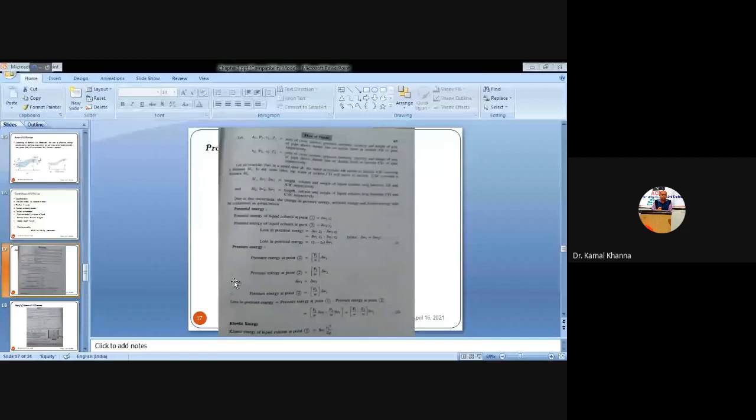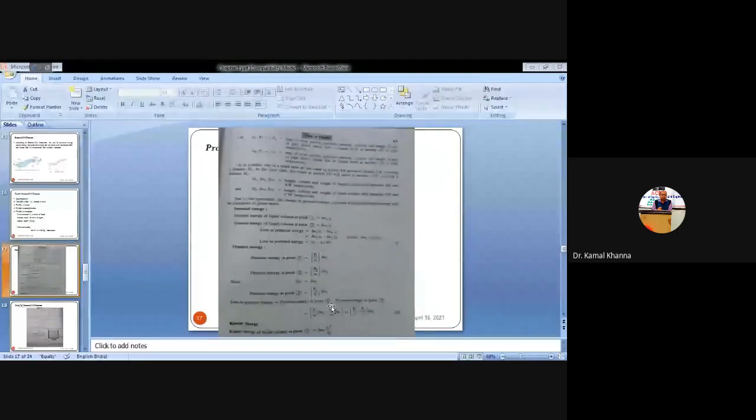Similarly, we'll calculate the pressure energy now. The pressure energy at point 1, or the entry point, will be P1 by W into delta W1, and similarly the pressure energy at the exit point will be P2 by W into delta W2. Why is it P1 by W? P1 by W is the pressure head into the weight of the liquid. Weight of the liquid at entry we have assumed delta W1, and weight of the liquid at exit we have assumed delta W2. And also we have assumed that the same amount of liquid is entering and leaving that particular pipe. So delta W1 and delta W2 remain equal,